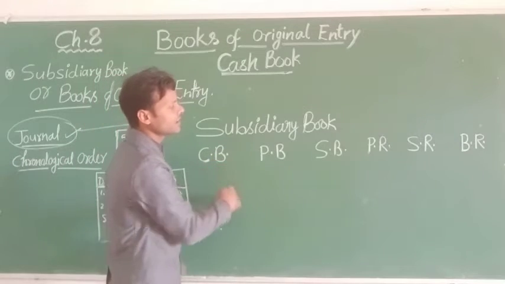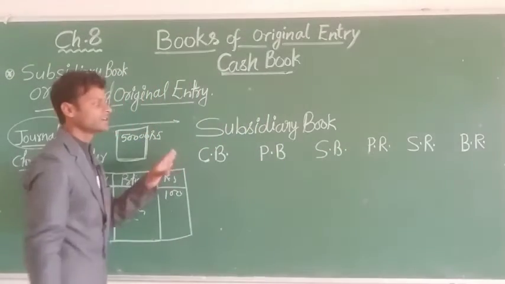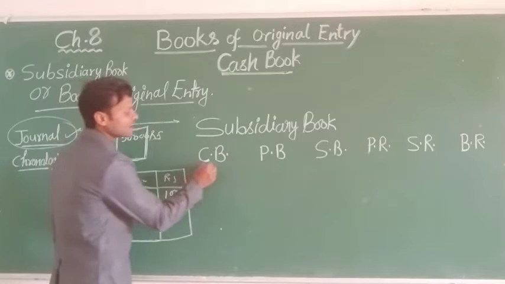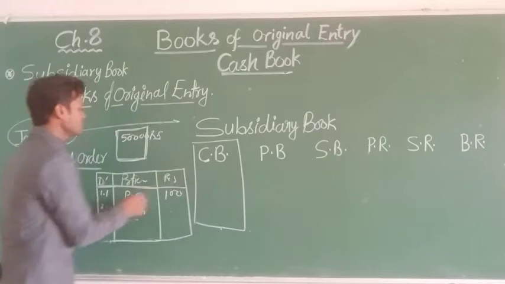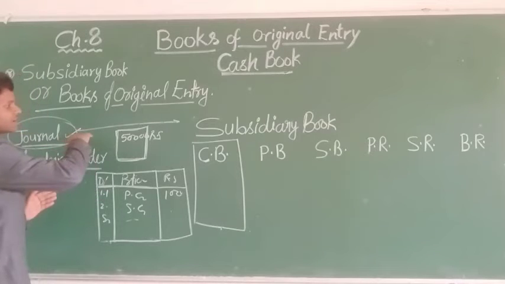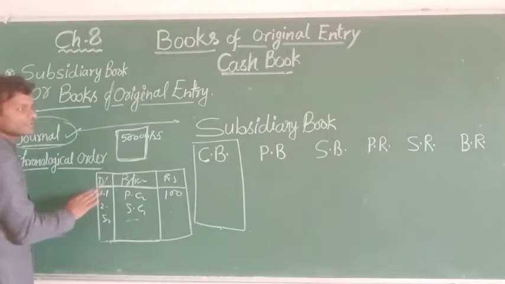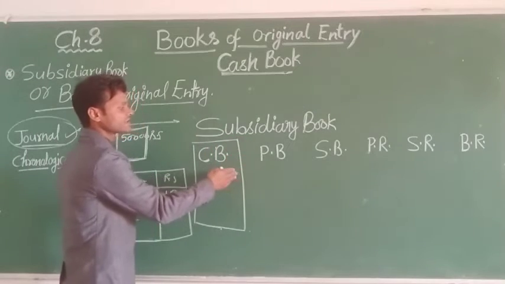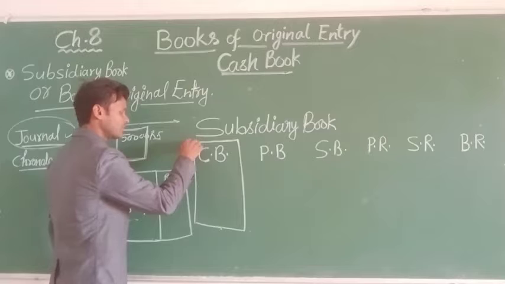You don't need all the books in your business, only according to your need. The general is used for a small business size, and subsidiary books are used as your business size, transactions and value increase.